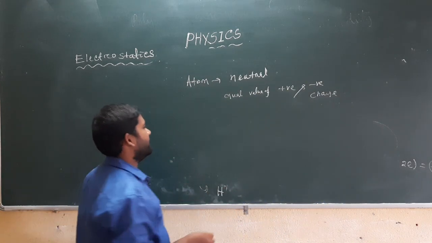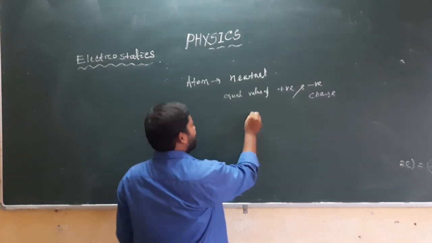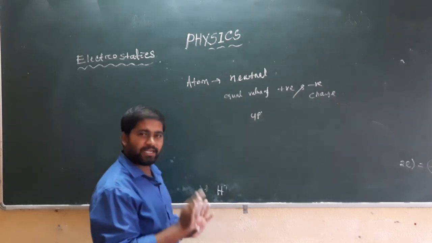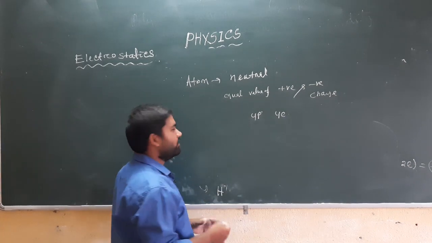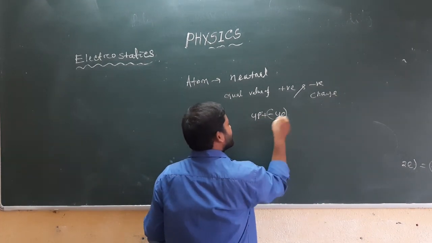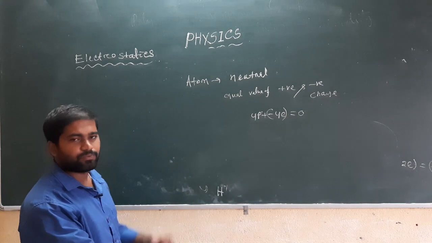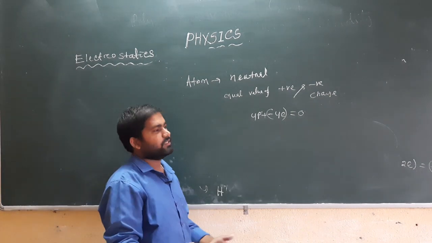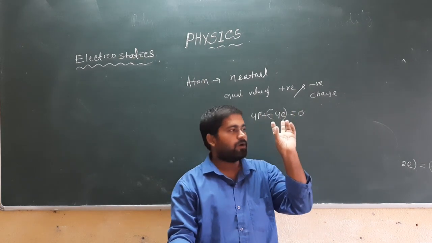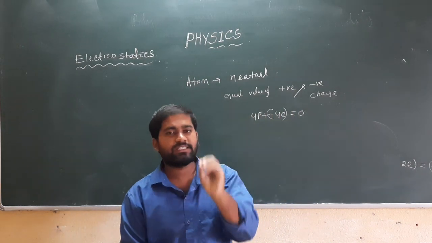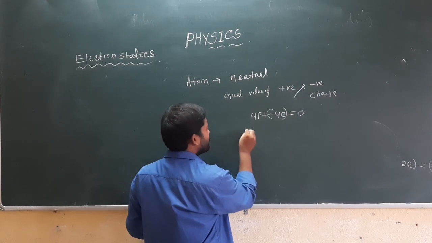Suppose I take a substance that contains 4 protons inside the nucleus and 4 electrons outside the nucleus. So, the net charge in that substance will be 0. And when that substance is rubbed with a body, suppose it receives 5 more electrons. And when it receives 5 more electrons, what happens?